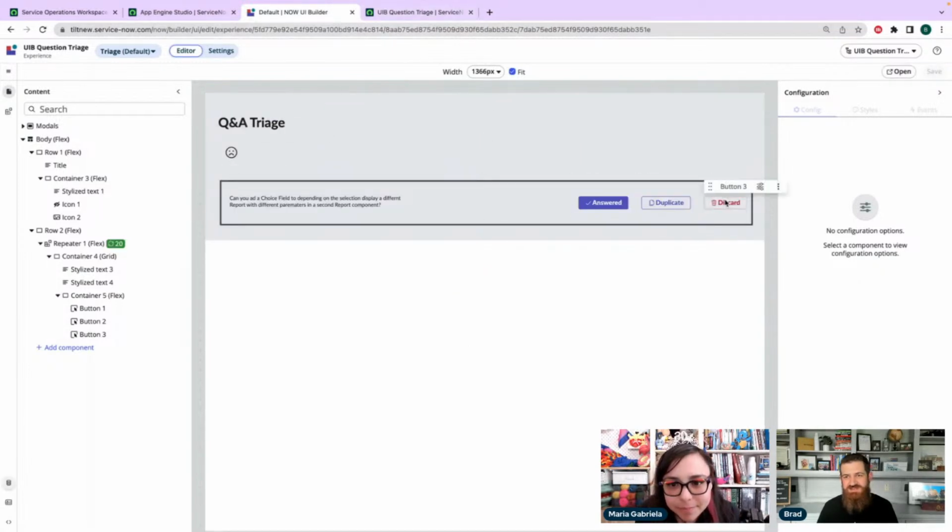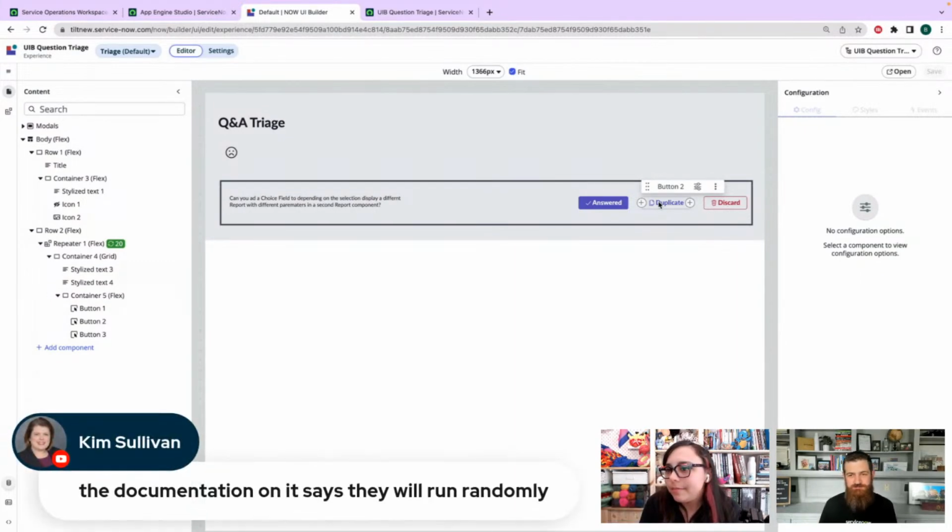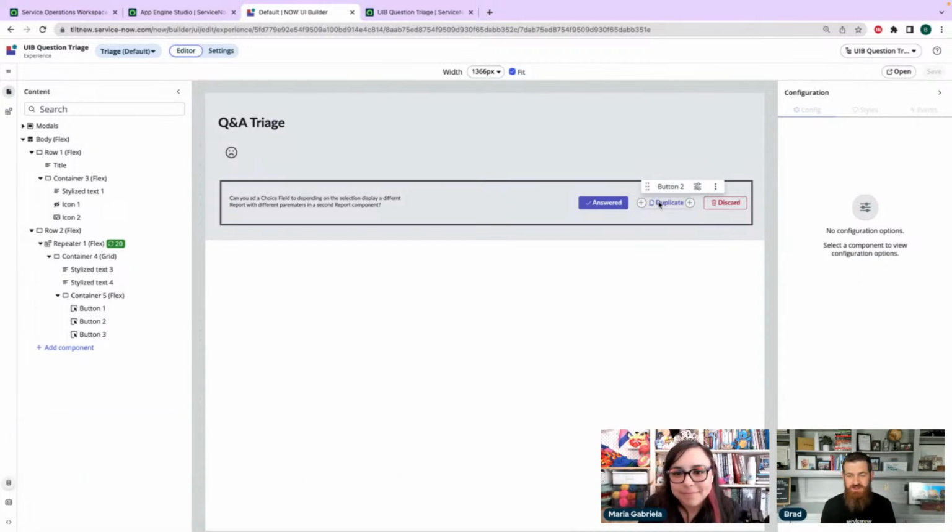All right, so we did discard. This was the easy one. We could do duplicate. So what I want to happen, if I say it's a duplicate, is to pop up a modal, and then I want to be able to set the parent in the modal and hit save, and then have it go away. So let's do that one because I think this one's going to be fun.